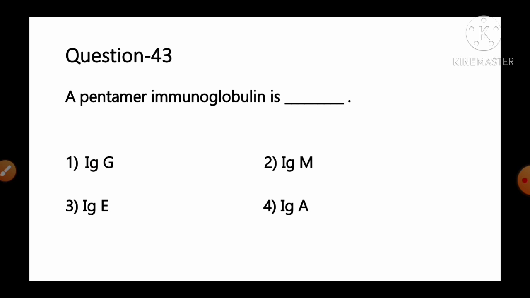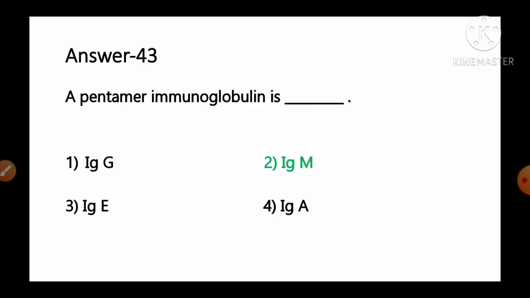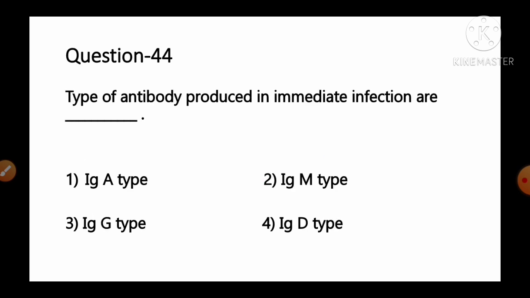A pentamer immunoglobulin is dash. Option number 1 IgG, number 2 IgM, number 3 IgE, number 4 IgA. And the fact given regarding this question is in the form of a figure. The structures of immunoglobulins are given in this slide. From this slide you can see IgD, IgE and IgG are monomers, whereas IgA is a dimer and IgM is in the form of a pentamer. So option number 2 IgM is the correct answer for this question, which is a pentamer immunoglobulin. Move to the next question, number 44.